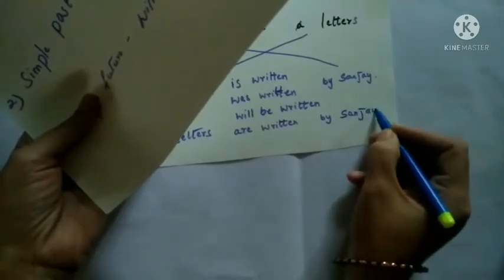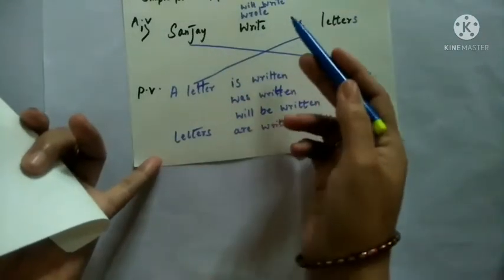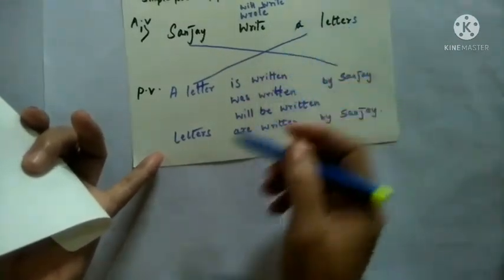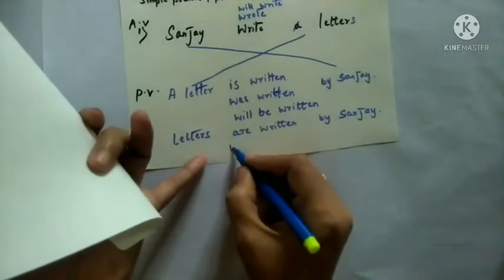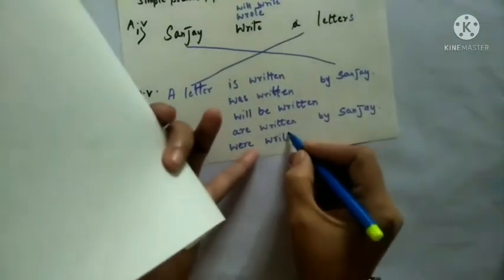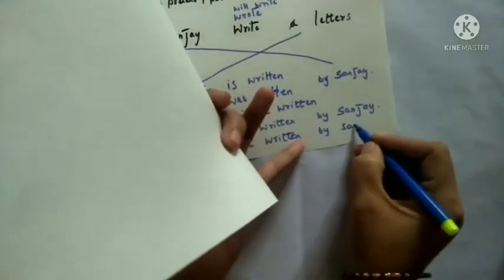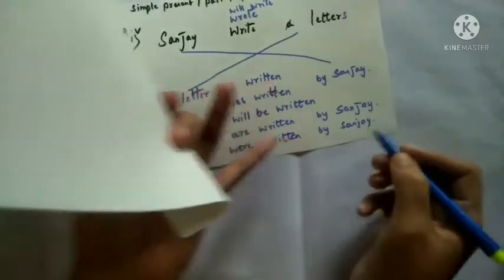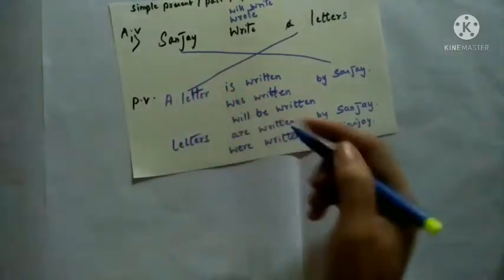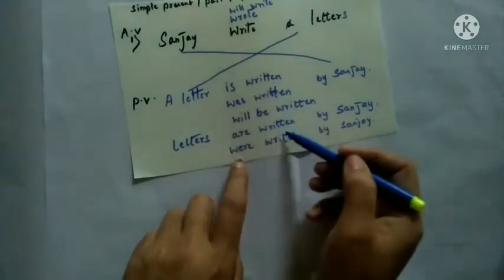Letters are written by Sanjay. If we write the same thing in past form, letters were written by Sanjay. See, in singular form we will use, in present tense, is, and in plural form, are. Is written, are written.